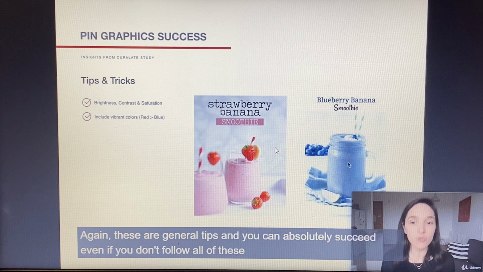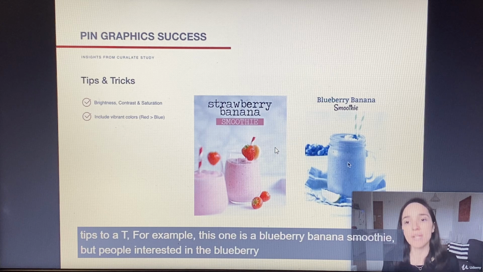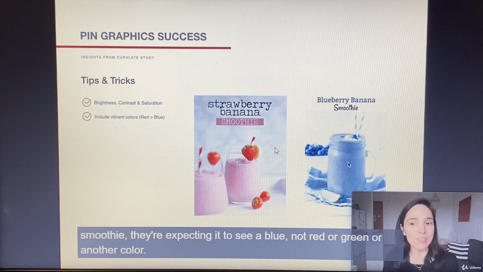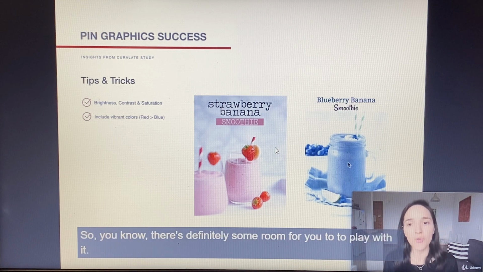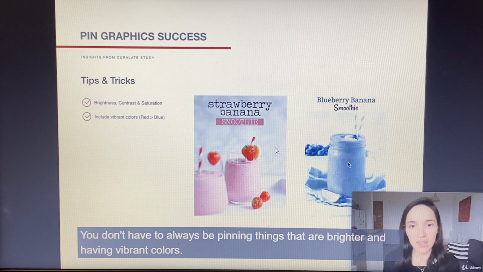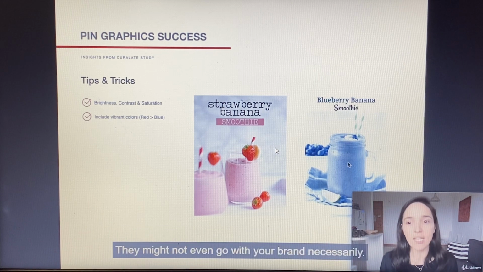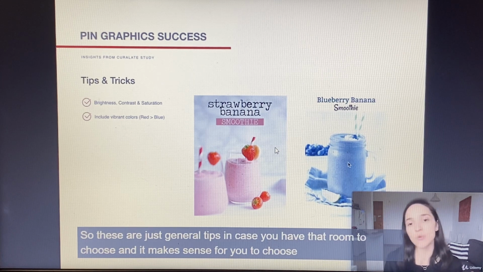Again, these are general tips, and you can absolutely succeed even if you don't follow all of these tips to a T. For example, this one is a blueberry banana smoothie. But people interested in the blueberry smoothie are expecting to see blue, not red or green or another color. So there's definitely some room for you to play with it. You don't have to always be pinning things that are brighter, having vibrant colors. It might not even go with your brand necessarily. So these are just general tips in case you have that room to choose and it makes sense for you to choose.